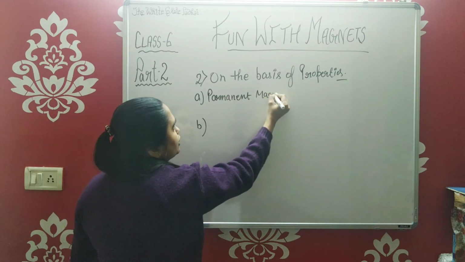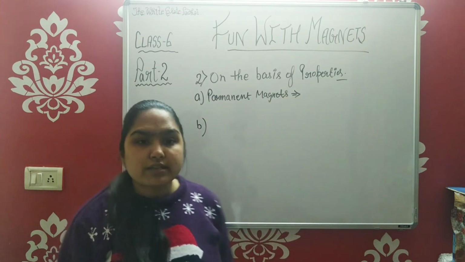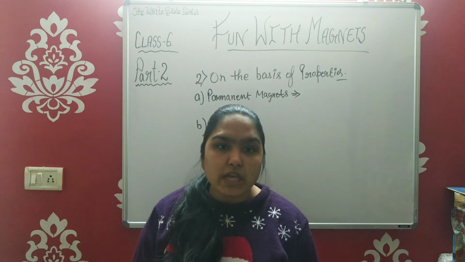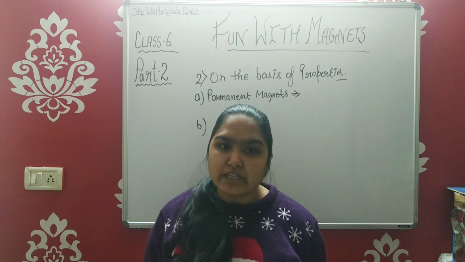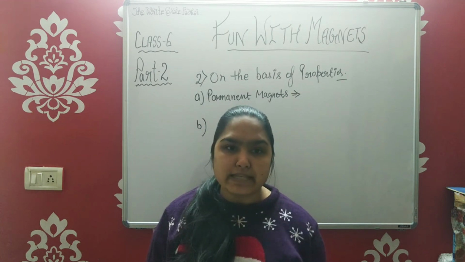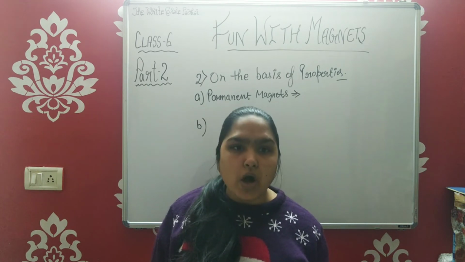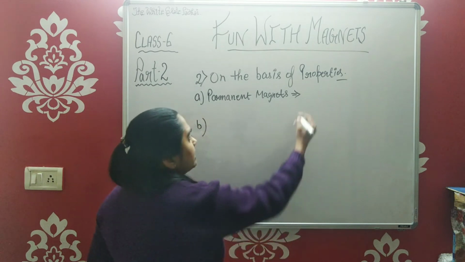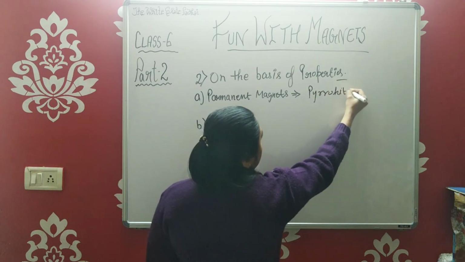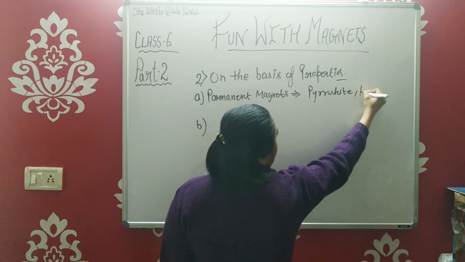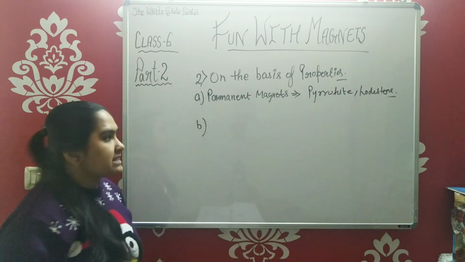which are never going to lose their magnetic properties, whatever happens to them. All the permanent magnets, so all the examples like pyrrhotite, magnetite, lodestone, they all will come in this category. I will write down a few of them. Pyrrhotite, then you have your lodestone again. It is going to come in this category.